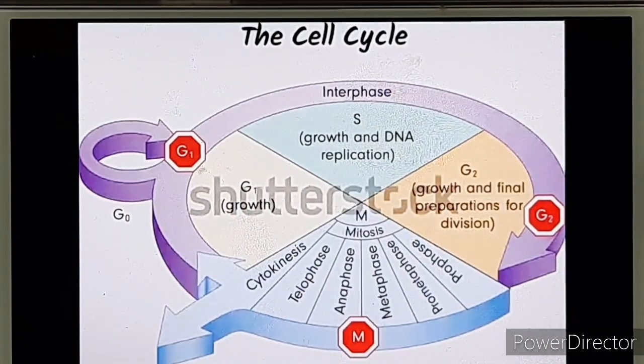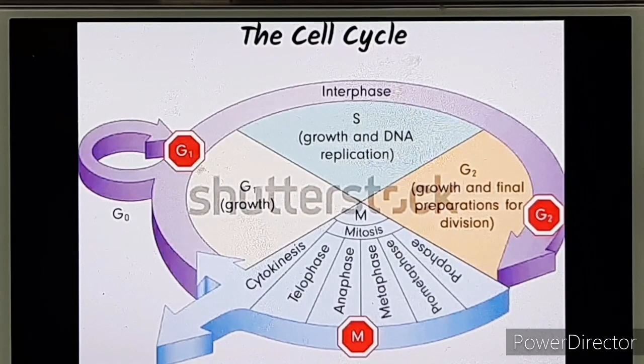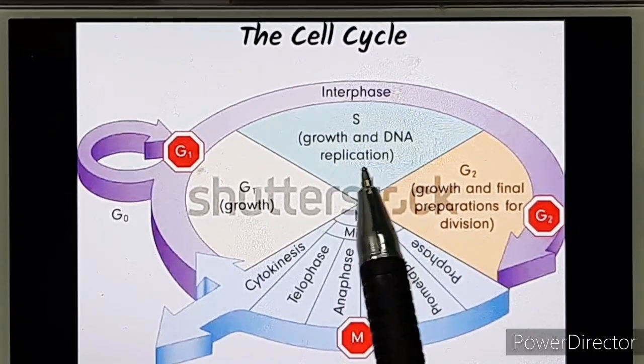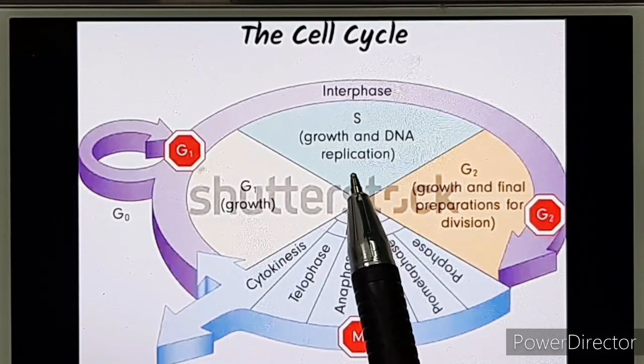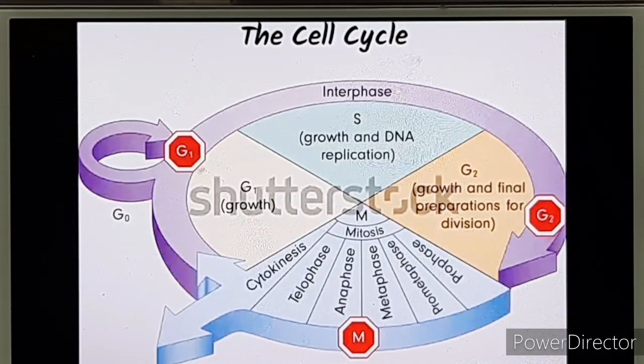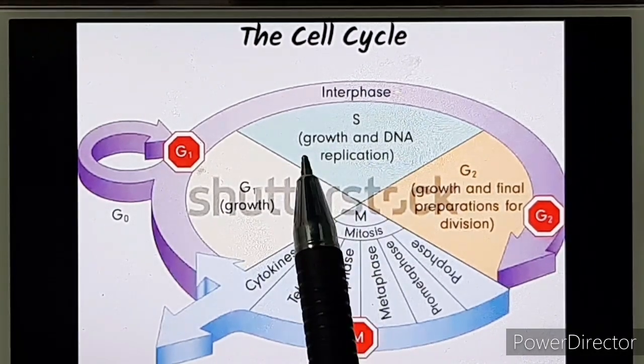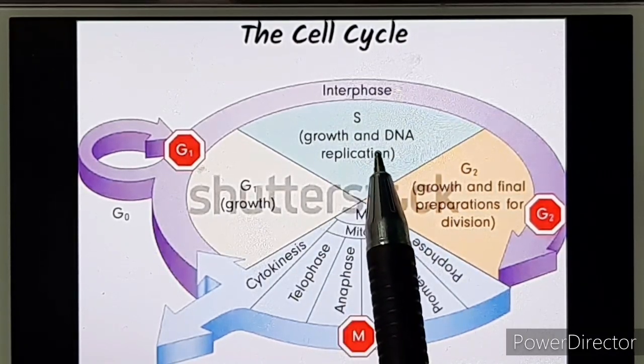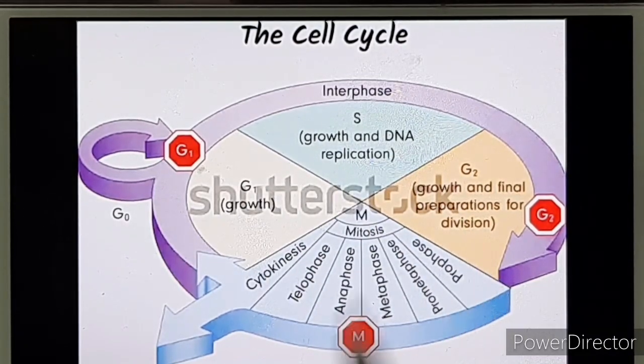S stands basically for synthesis. Synthesis of what? Synthesis of DNA. When DNA synthesis is complete, this phase ends. This DNA synthesis is done by the process of replication. DNA replication is the process in which the single stranded DNA forms its replica, the complementary strand, and then forms the complete double stranded DNA. And after that, the cell enters into the G2 phase.